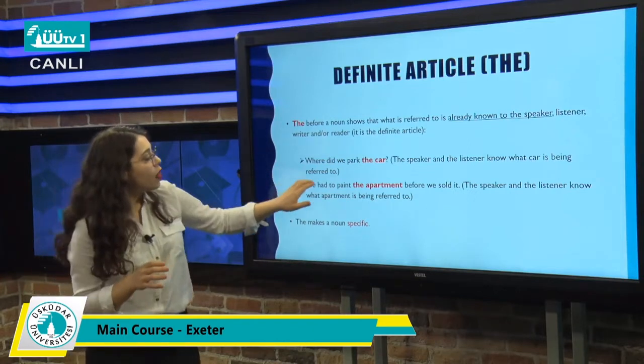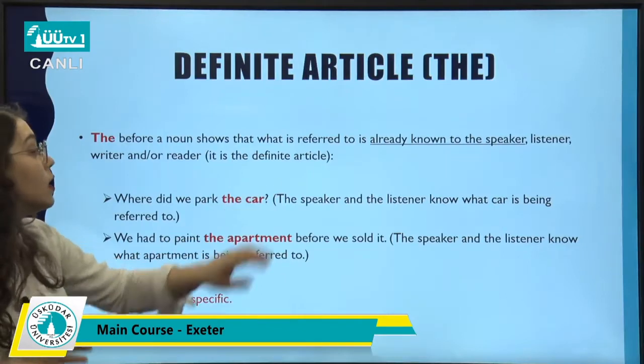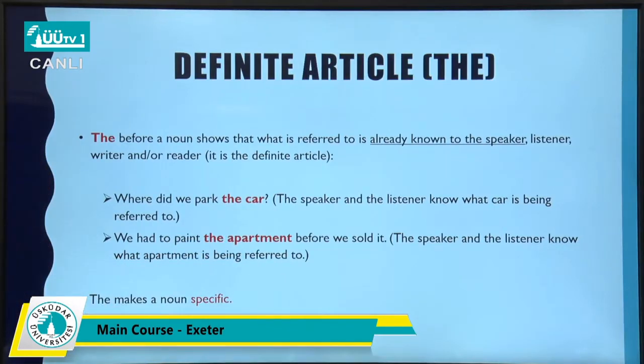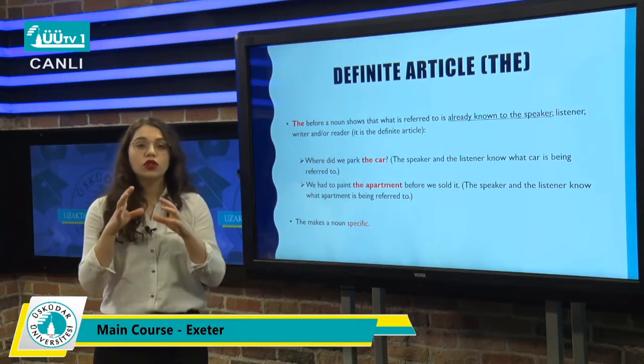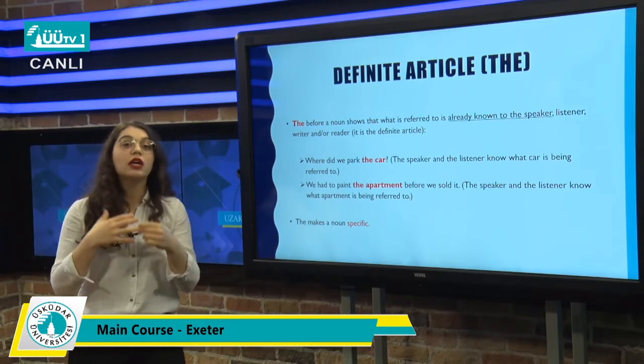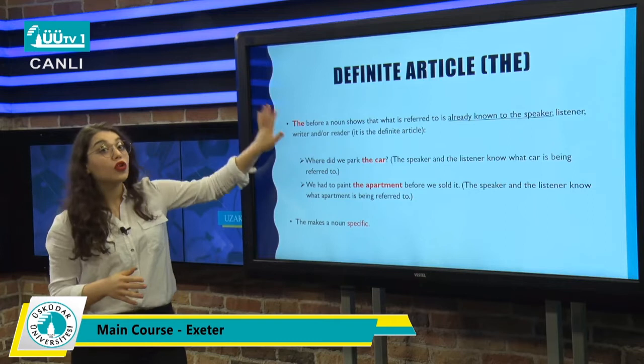For example, why did we park the car? The speaker and the listener know which car is being referred to. Or we had to paint the apartment before we sold it. Again, we know which apartment we're talking about. So the makes a noun specific. When you're talking about specific, not general things, then you have to use the.